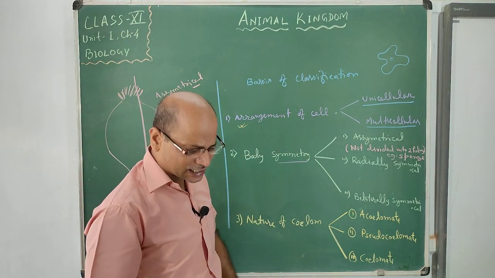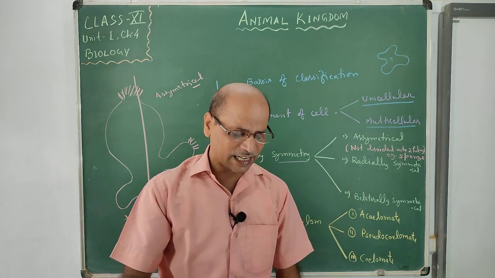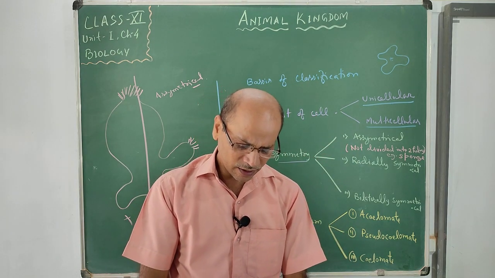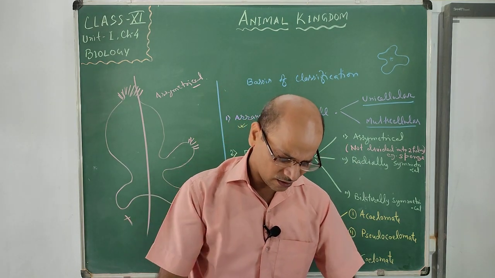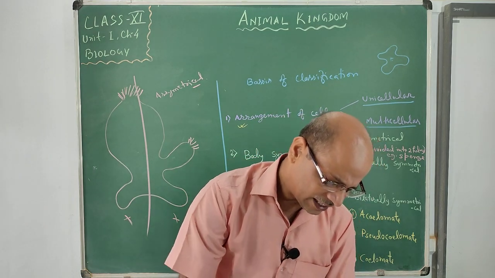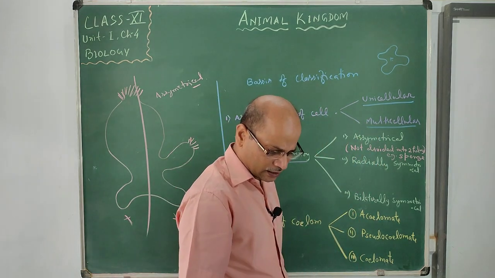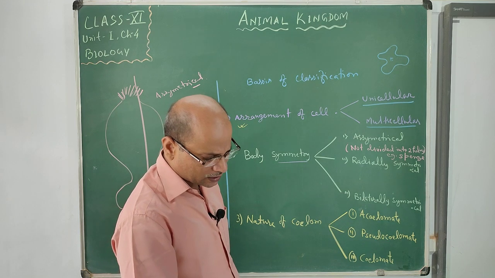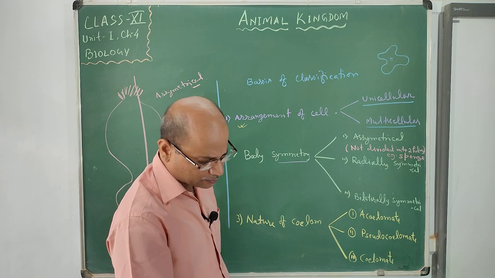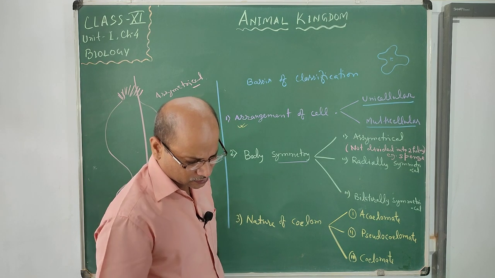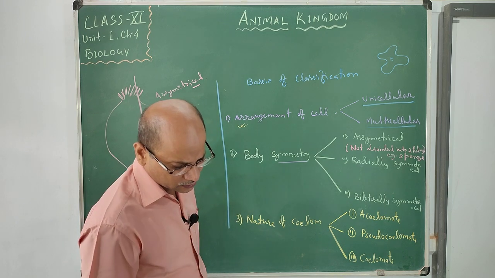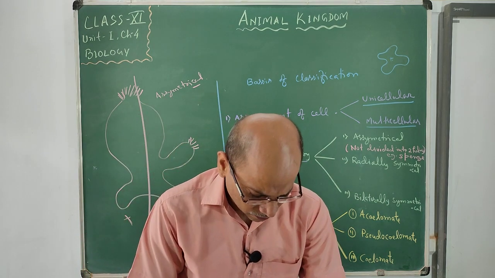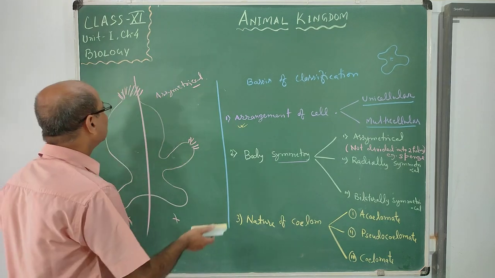The second one is radially symmetrical. Radially means from the radius. A cylindrical body may divide radially. Radially symmetrical animals can be divided into two equal halves through any radius or plane. The starfish can divide into two equal halves.